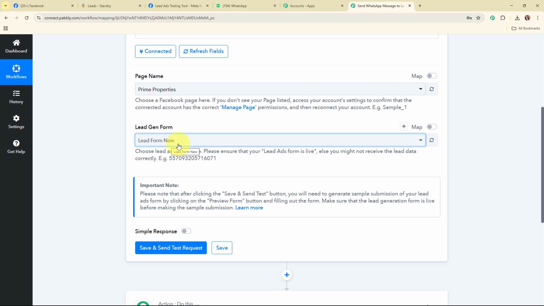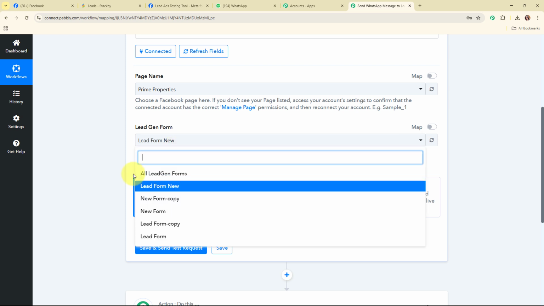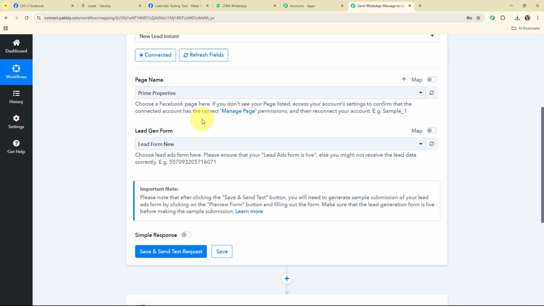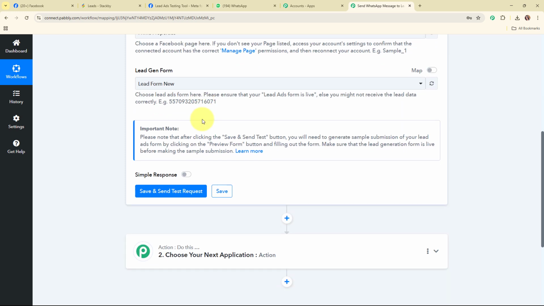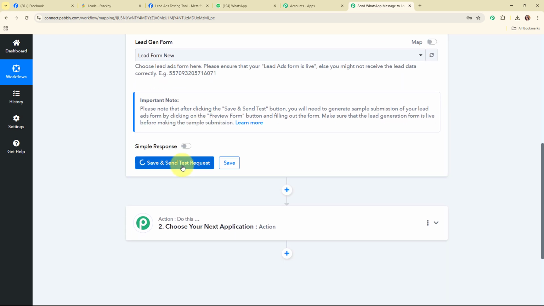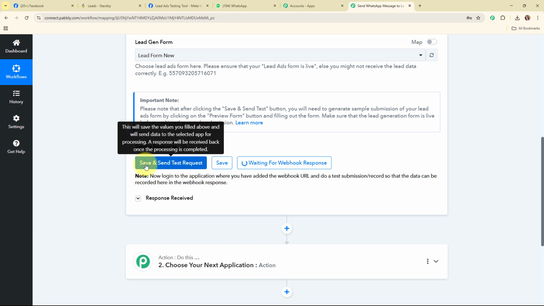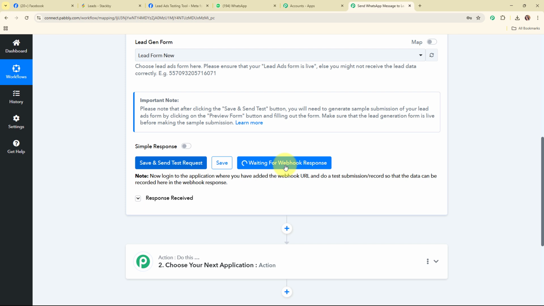But if you want to capture the leads for all the lead gen forms, then you can select all lead gen forms. Alright, so now after selecting the page name and the lead gen form, I'm going to click on the save and send test request. And here you can see after clicking on the save and send test request, it is waiting for webhook response. That means to receive a webhook response, we need to do a test submission. And to do a test submission, we need to generate a test lead in our Facebook lead ad.